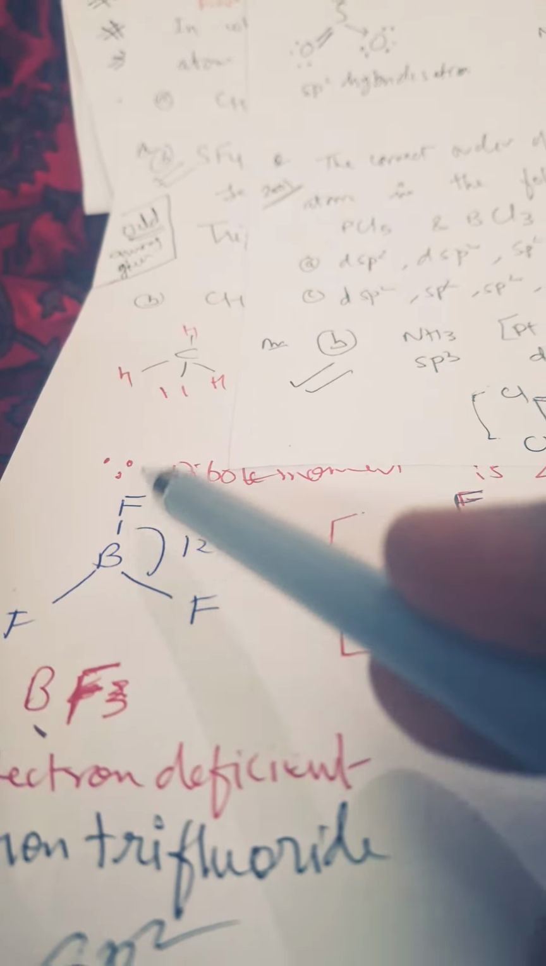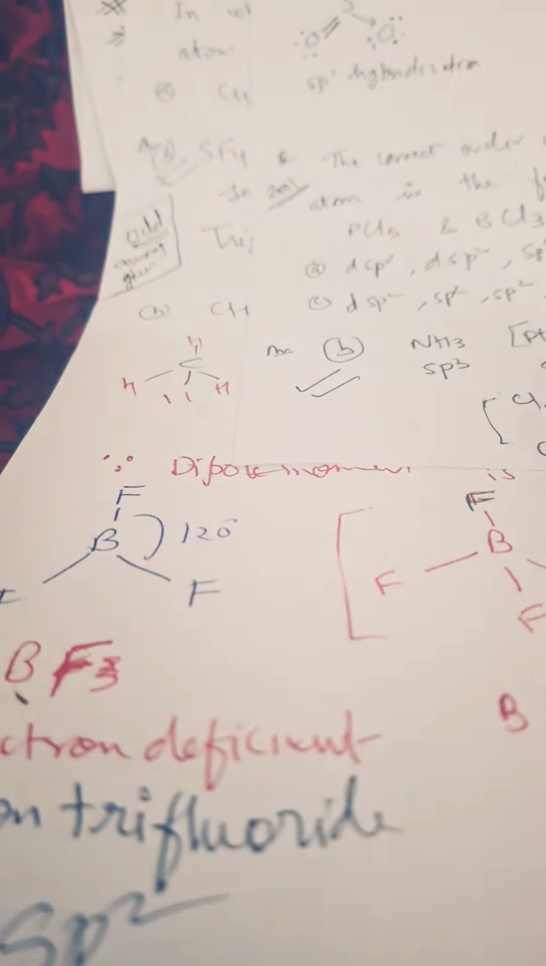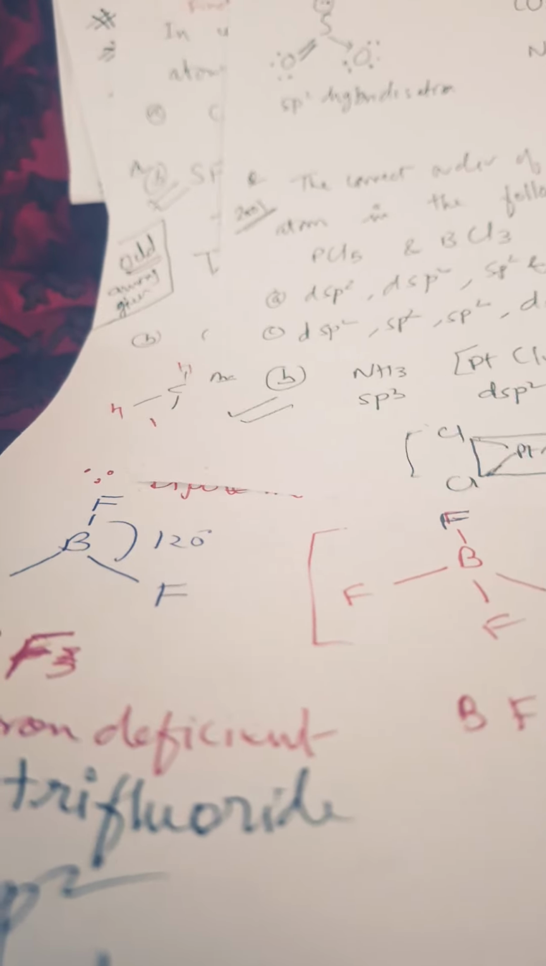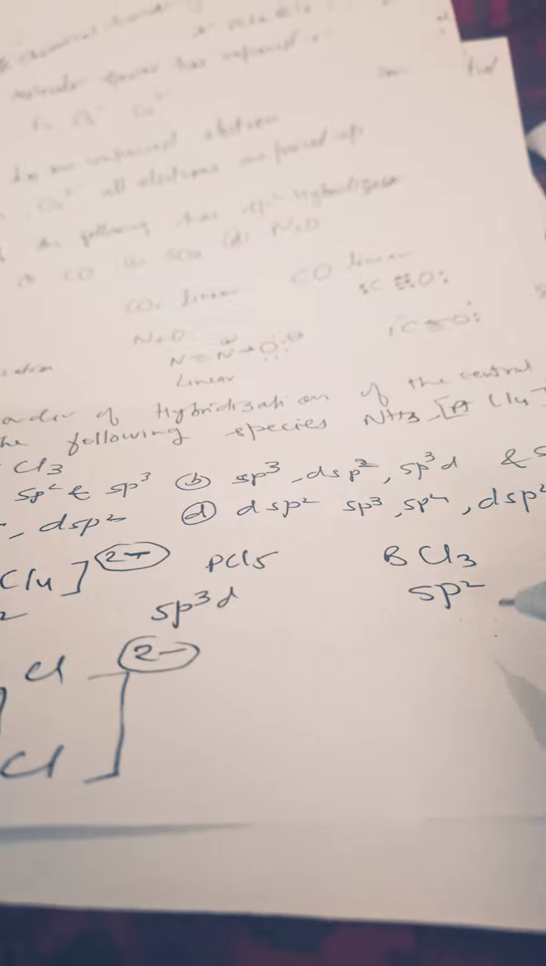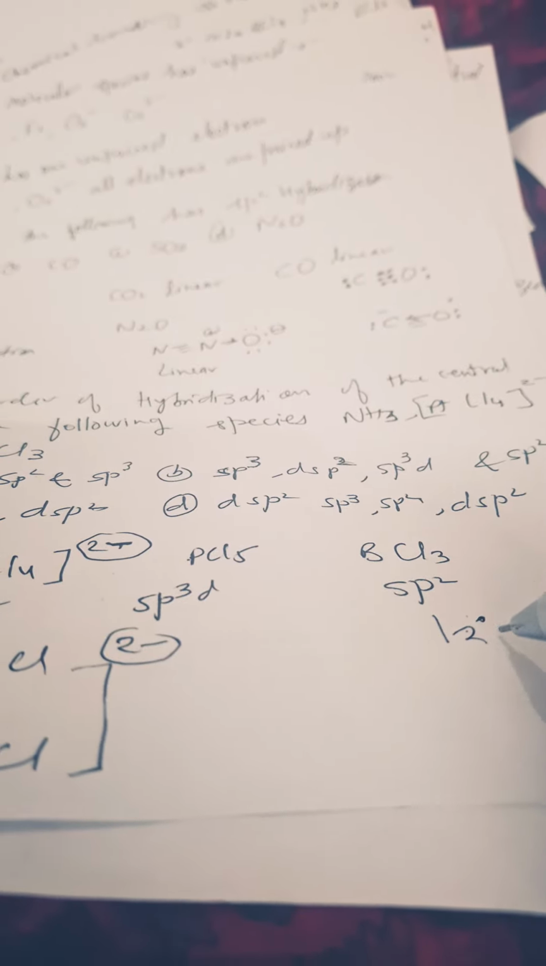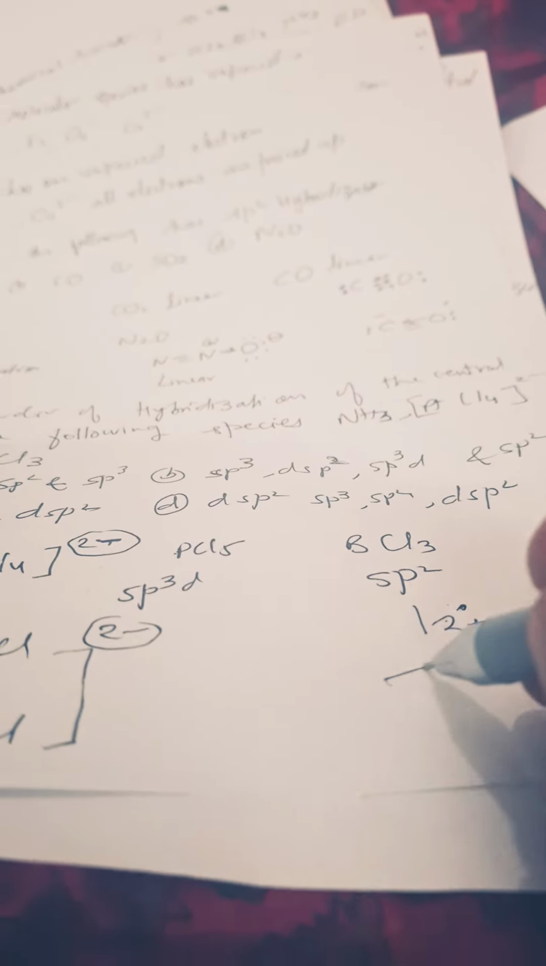We have discussed just BF3 here, and this is BF3. If we replace F by Cl, it will become BCl3. So the angle will be 120 degree in this case also. So BCl3 has a 120 degree angle, and trigonal planar structure.